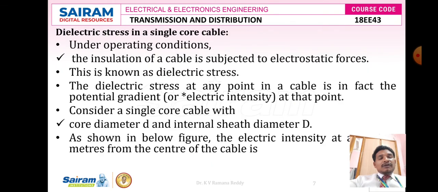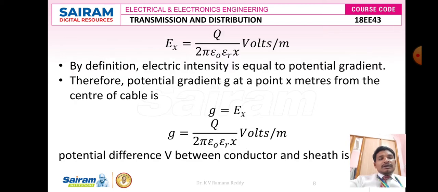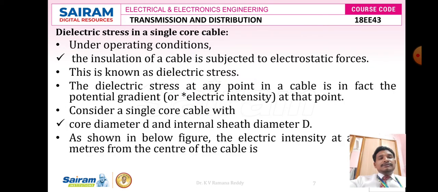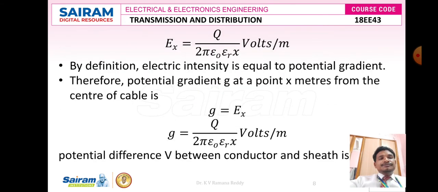To find the formula for both the maximum and the minimum electrical stress, let us consider a single core cable with core diameter small d and internal sheath diameter capital D, which is shown in this figure, and the relative permittivity, represented mathematically as epsilon r, depends upon the type of insulating media taken into account in this dielectric stress of a single core cable.